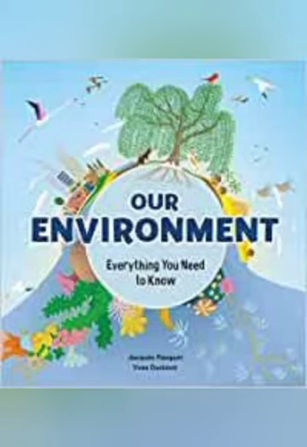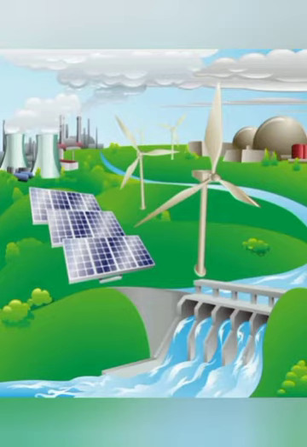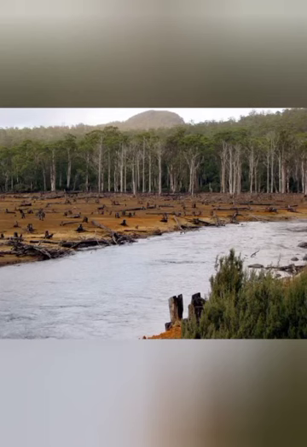we will say that the forest cover is diminishing, which is accelerating global warming. Okay, and another point is ozone depletion. I will tell you it is said that the blanket of ozone surrounding the earth is thinning and vanishing at places. This is called ozone depletion, and it results in an increase in concentration of ultraviolet rays in the Earth's atmosphere, and this is very harmful for living organisms.